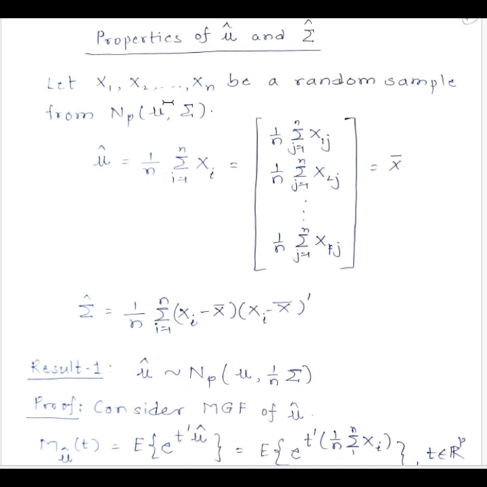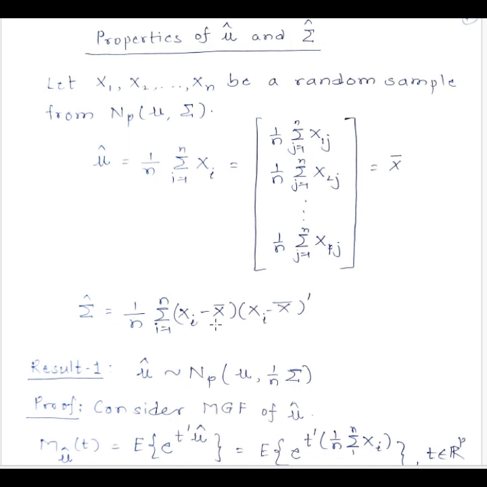of the population mean vector mu, which is usually denoted by the letter x bar, and the sample variance covariance matrix, that is sigma hat, which is nothing but 1 by n summation xi minus x bar into xi minus x bar transpose. This is the maximum likelihood estimator of the population variance covariance matrix, also known as the population dispersion matrix sigma. So one more thing which we should notice is that this mu hat or x bar itself is a p-dimensional random vector, and sigma hat is a p by p random matrix.